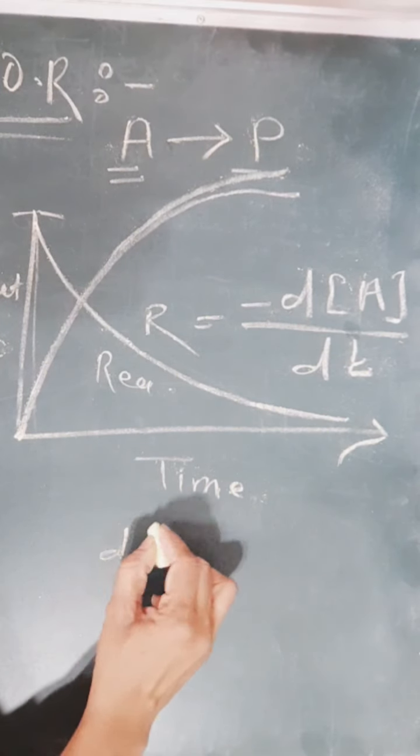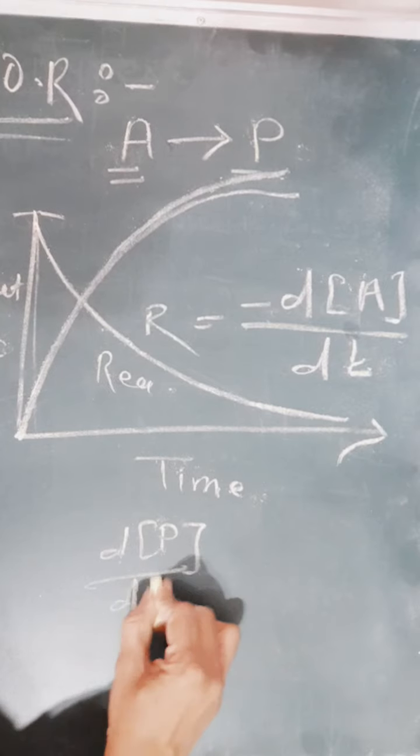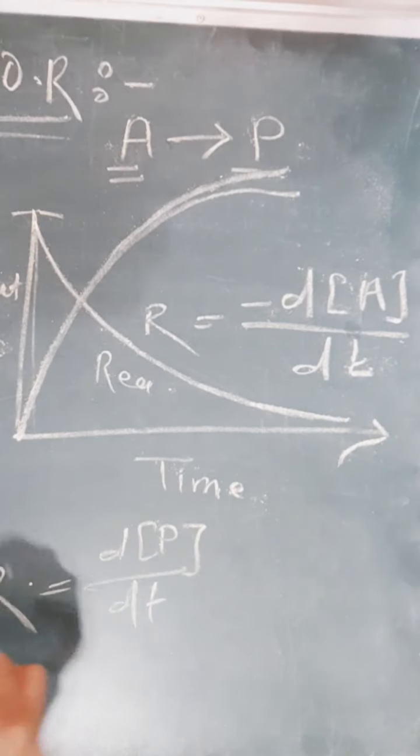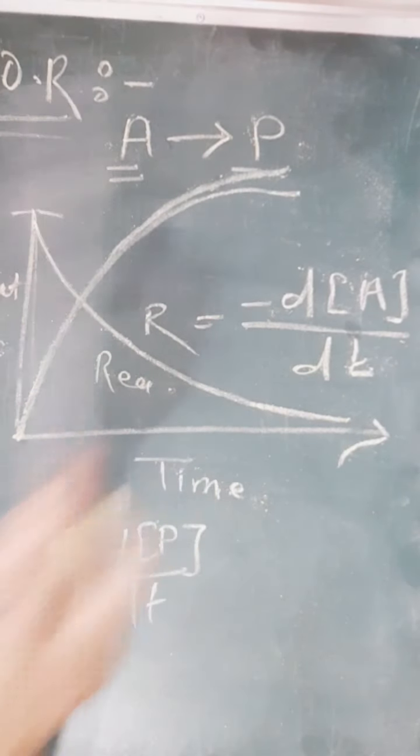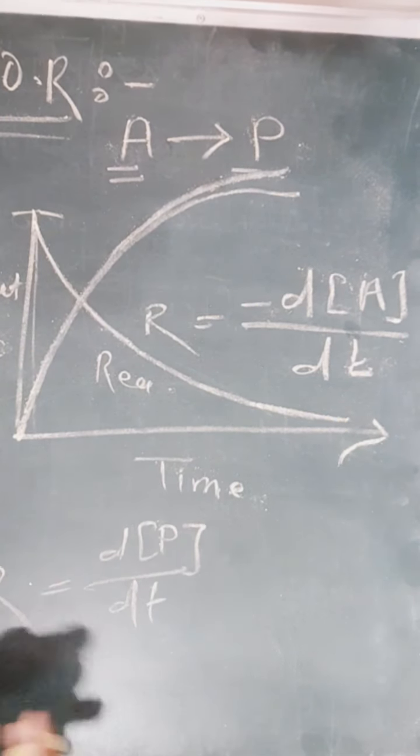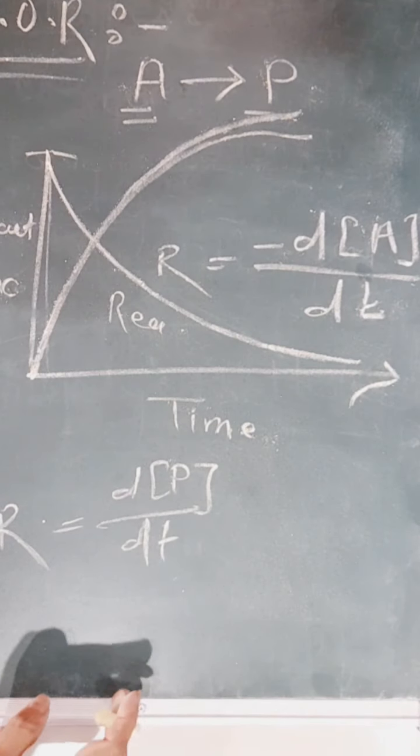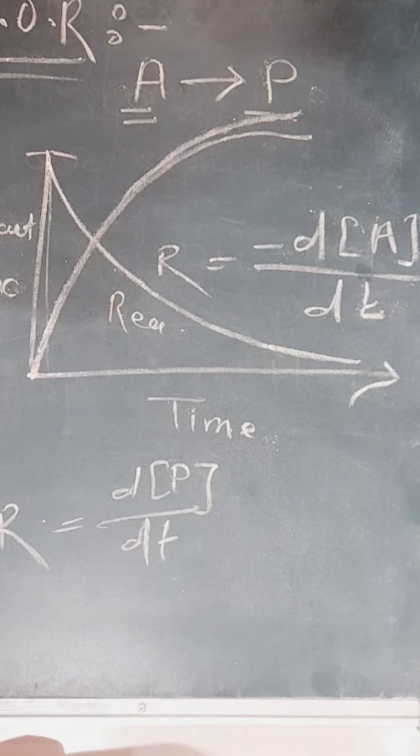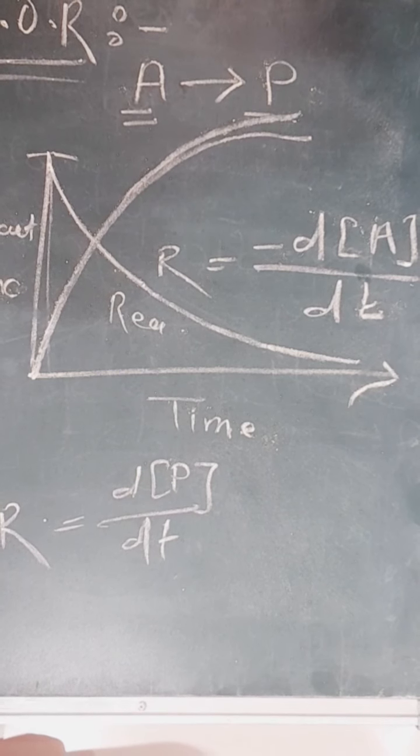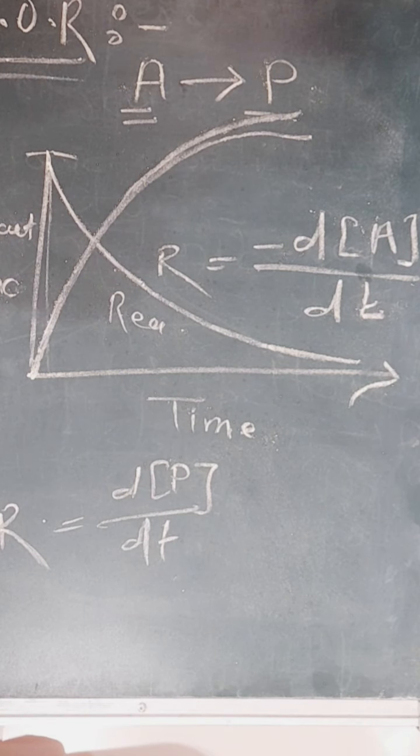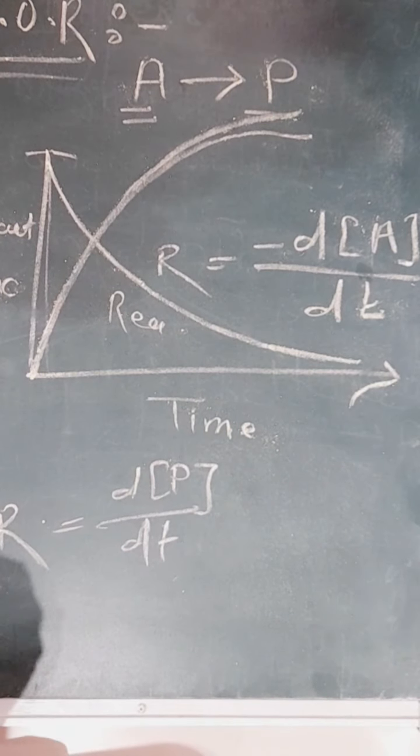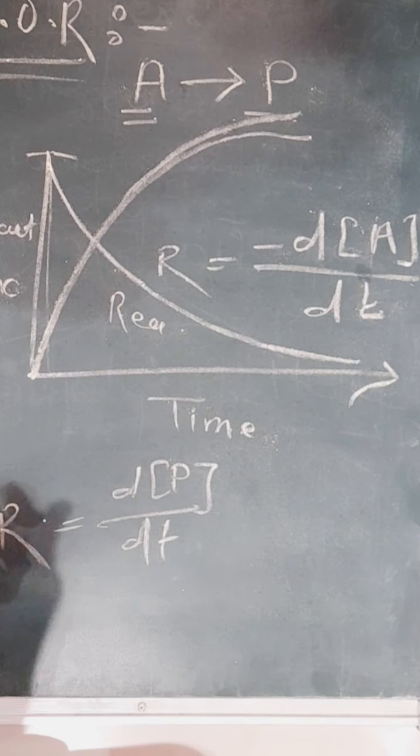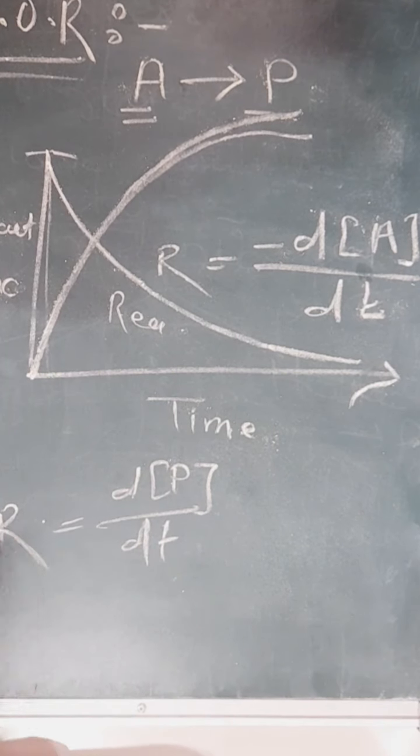Means what? dP by dt, and the rate is shown by the positive sign. Why? Because the concentration of product increases, and such a type of study is known as the rate of reaction. And the change in concentration of reactant or product in an infinitesimally small time interval is denoted by dt, because we cannot predict the exact time for such a reaction condition.